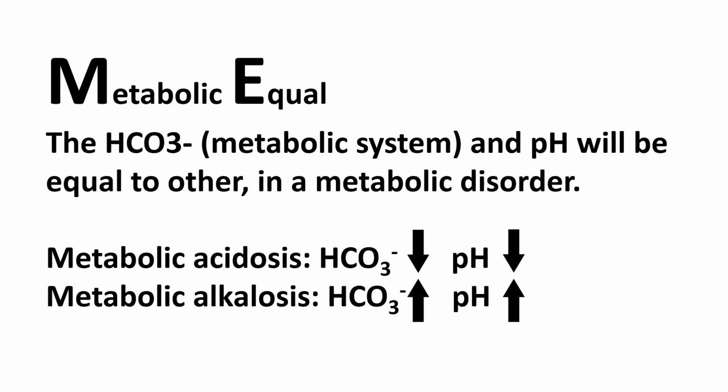In a metabolic disorder, the bicarbonate represents the metabolic system, and the relationship between your bicarbonate and the pH is that they are equal. They move in the same direction. So, for example, if you had an acidosis, your pH would be low. If this was caused by a metabolic disorder, your bicarbonate will be moving in the same direction as your pH